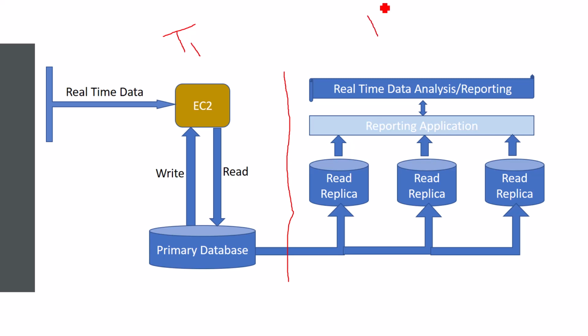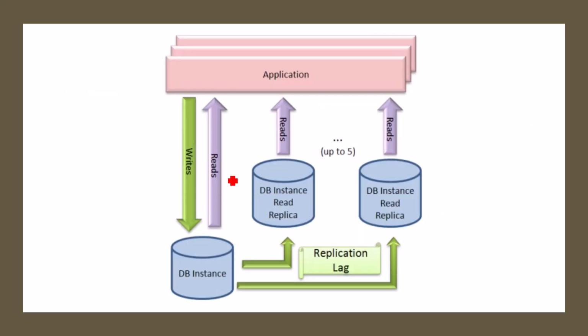This is the T1 and this is the T2. So there will not be any performance impact on the T1 traffic due to the T2 users. This is the kind of design we follow when we are trying to reduce the number of unnecessary hits on the primary database, which can affect the primary users. These are the primary users, and when we have a read replica, we are not compromising on performance.